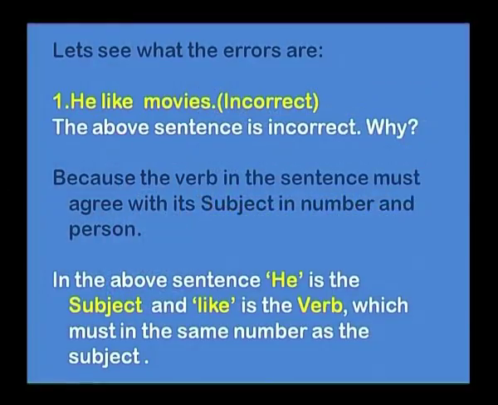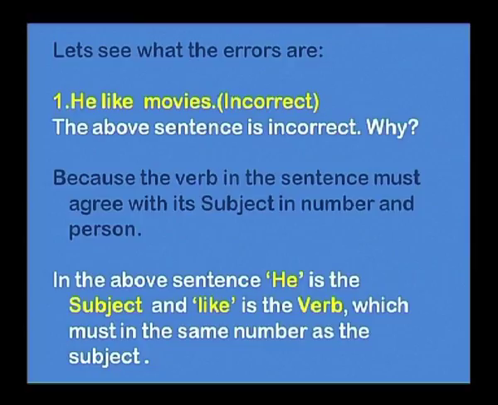He like movies. This is incorrect. The above sentence is incorrect. Why? Because when you see the verb like, it does not correspond with the subject here. In the above sentence, he is the subject and like is the verb, and it should have been in the same number as the subject.